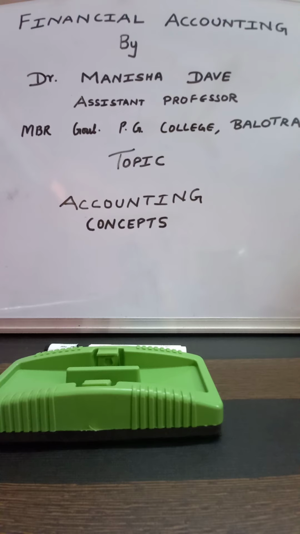These accounting concepts are as follows. Number 1, entity concept. Number 2, dual aspect concept. Number 3, going concern concept. Number 4, accounting period concept. Number 5, money measurement concept. Number 6, cost concept. Number 7, matching concept. Number 8, realization concept. Number 9, accrual concept. And number 10, verifiable objectivity concept.